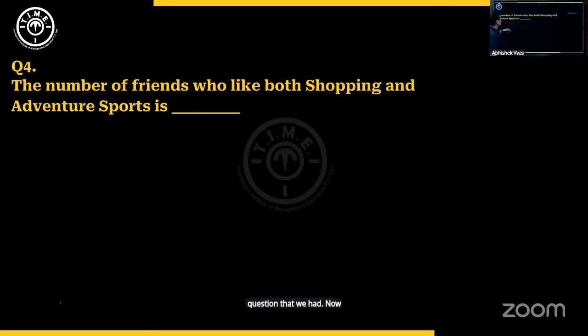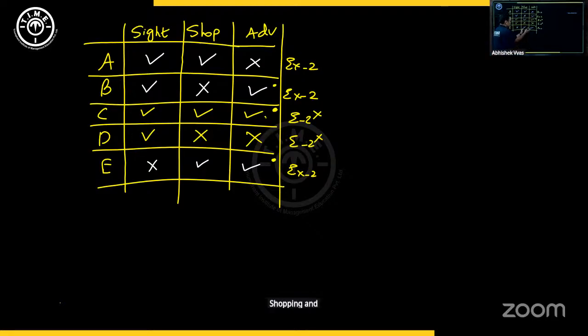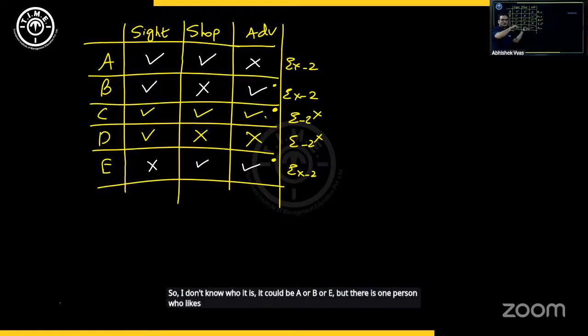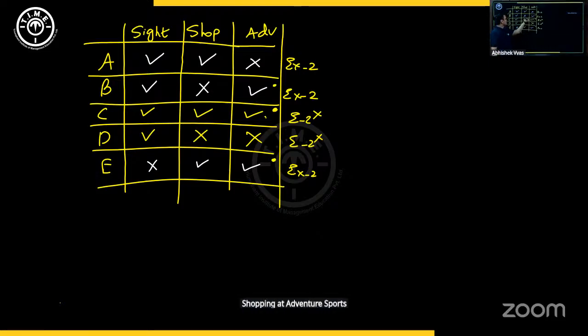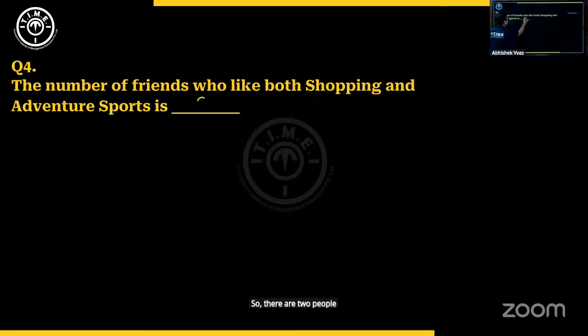Now, next one, related question. The number of friends who like both shopping and adventure sports. Shopping and adventure sports. 1 person is this, 2nd person is C. So I don't know who it is. It could be A or B or E, but there is 1 person who likes shopping and adventure sports, and there's 1 more person for sure, which is C. So there are 2 people. My answer should be 2 for this.